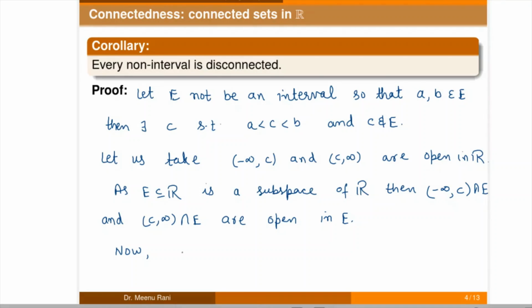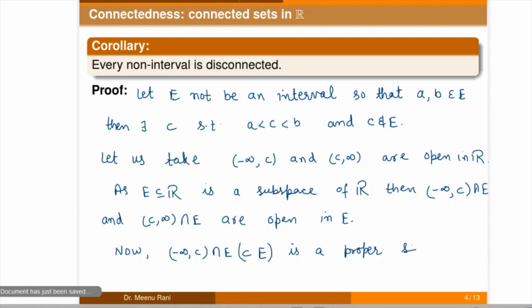So we can write minus infinity to C intersection with E, which is contained in E, and it is a proper subset of E, because there is an element in E, that is B, which is not in this set. So it is a proper subset of E.